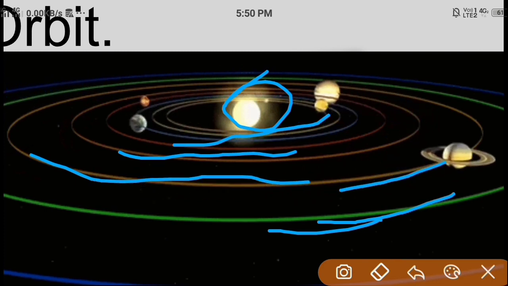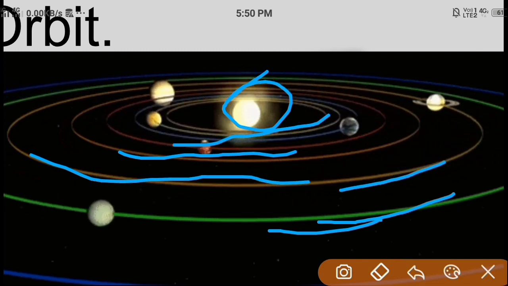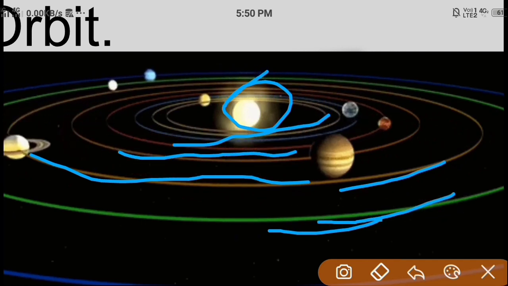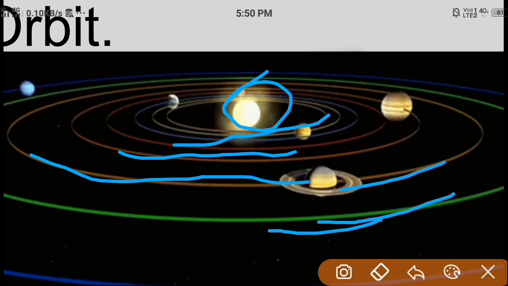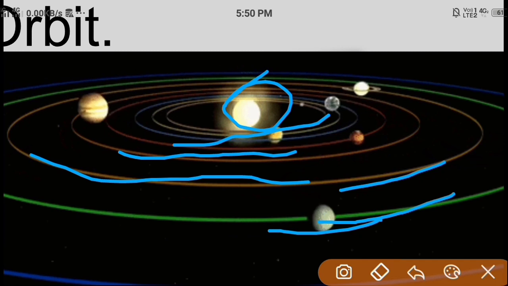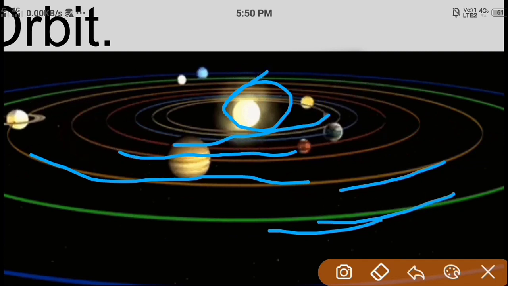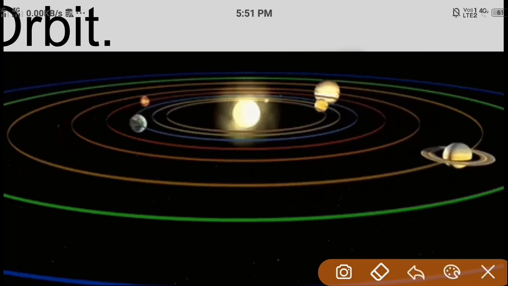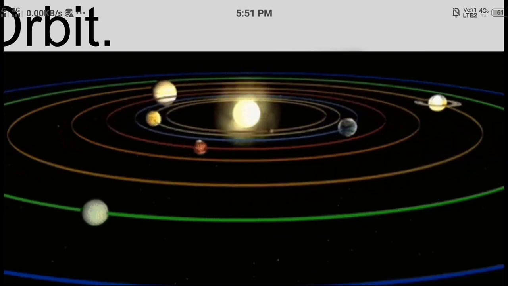There might be a question: what is the name of the path in which the planets rotate around the sun? The answer will be that the paths are elongated and are called orbits. Your answer will be like this. Moving on to the next slide.